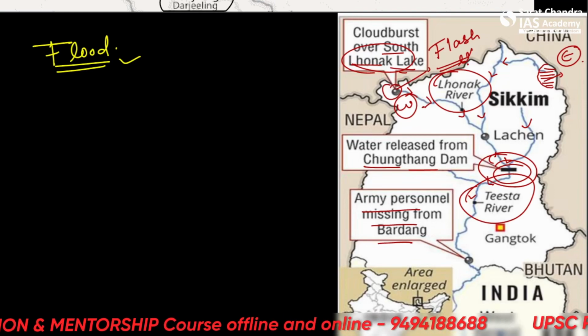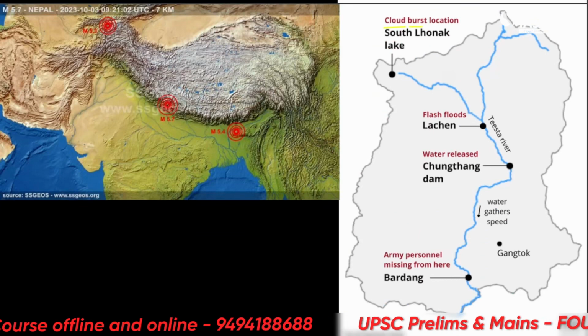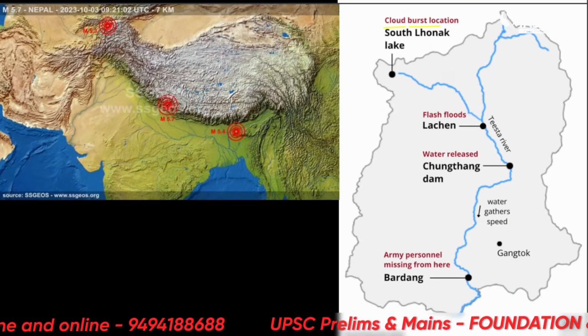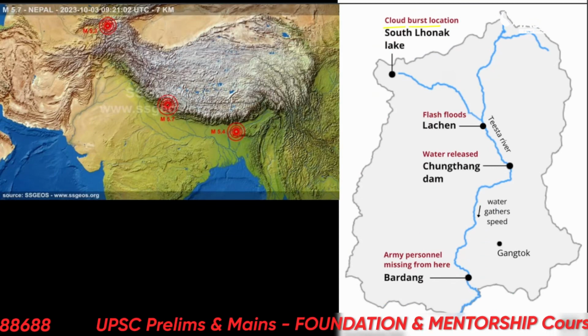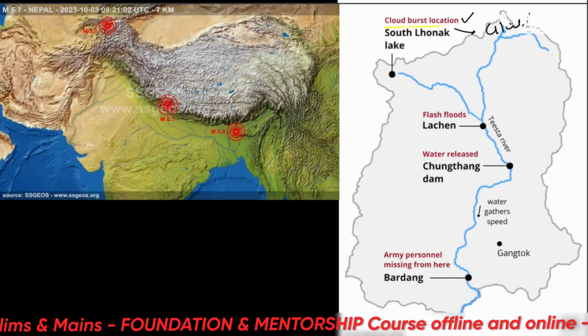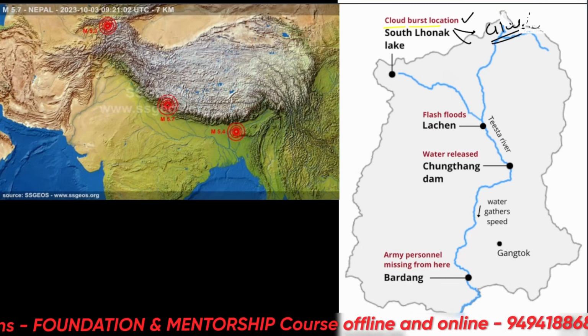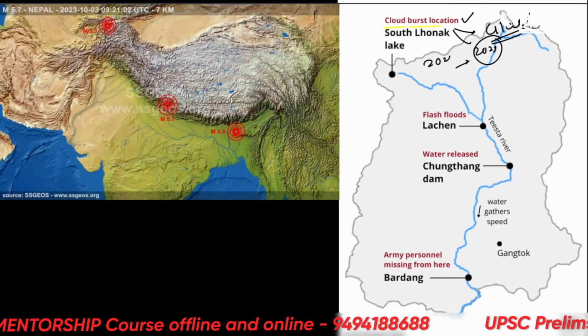Let us move forward for some other things. This is the cloudburst location. We'll see later in the lecture that the cause of the flood was not a cloudburst, but it was a glacier recession. And it has been a common theme in 2023, so it is very much expected to be asked in 2024. We have a separate lecture for that also.